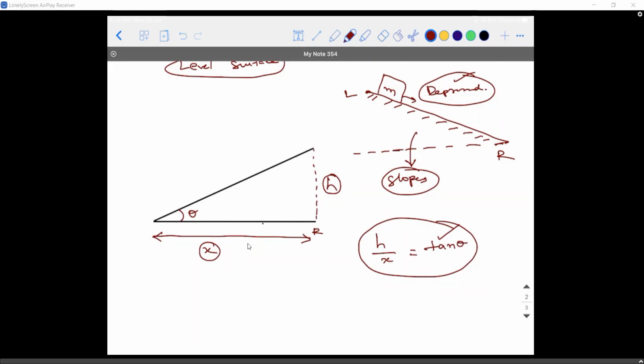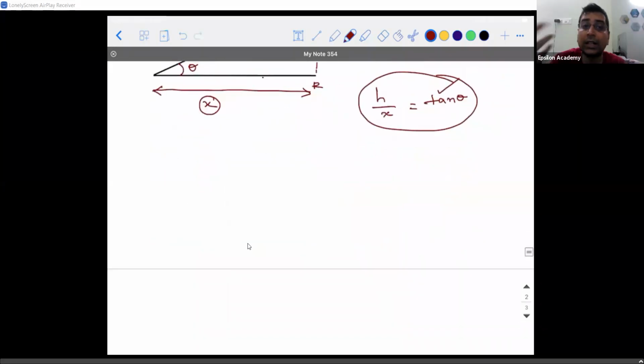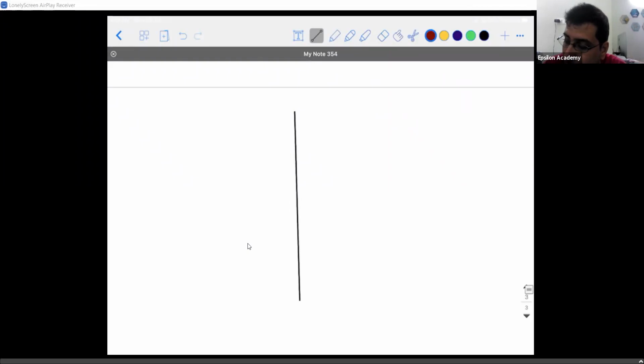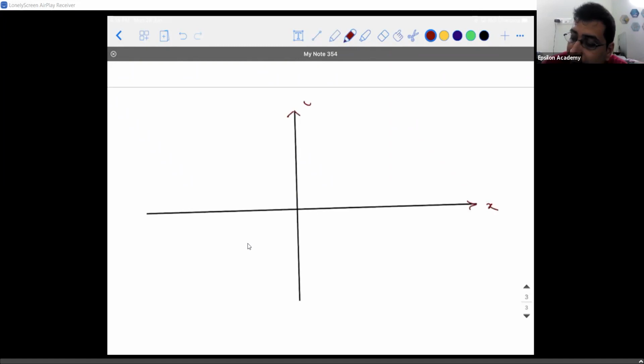Since Sai Shri Raga was telling about graphs, let me take this concept and apply it to the graphical representations. When you're solving problems in physics and math, there will be certain scenarios where a graph will help you to have a better understanding rather than a statement. There are different ways of solving problems. One is you directly convert the statement into a mathematical equation. Some people are comfortable with drawing a graph and analyzing how the variations are taking place. Anything can be taken into consideration.